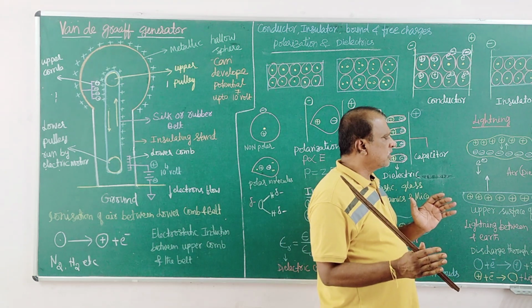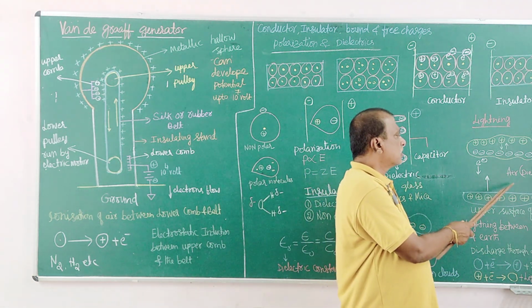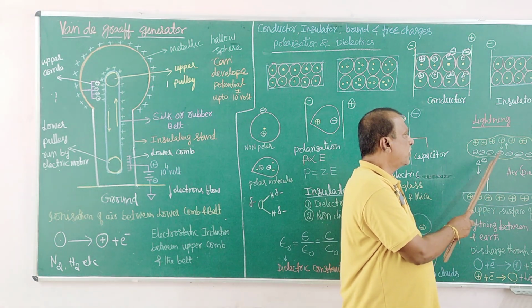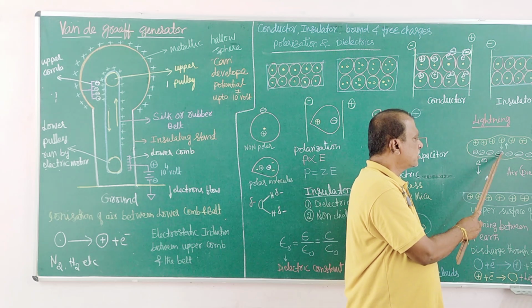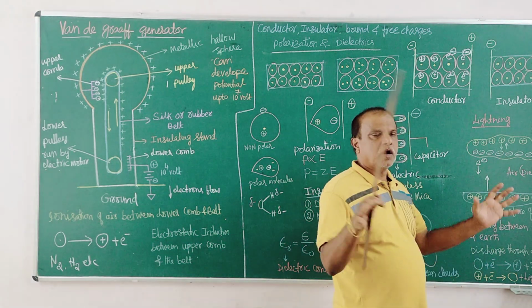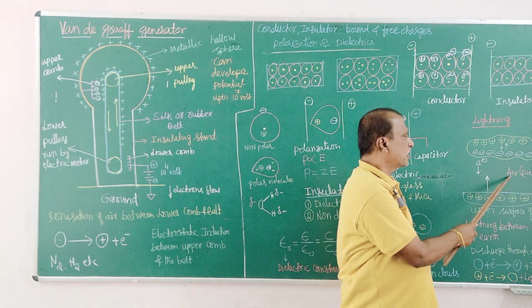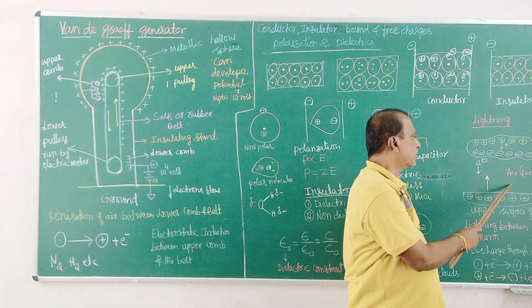When the potential goes beyond the breakdown potential, the air loses its insulating property and becomes a conductor. Electric current is discharged through the air.